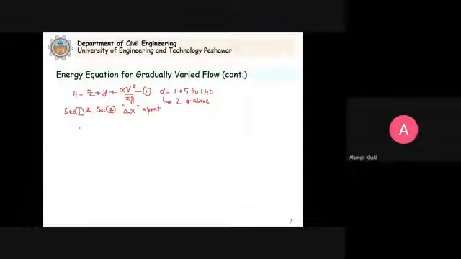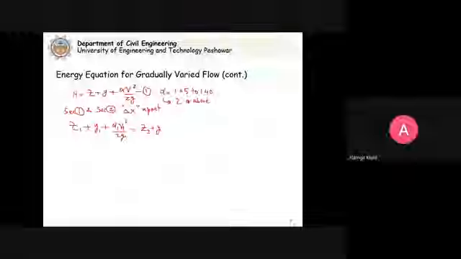So now we can write down the energy equation. What will be that? That will be Z1 plus Y1 plus alpha 1 V1 square divided by 2G, equal to Z2 at the second section plus Y2 plus alpha 2 into V2 square divided by 2G plus HF.